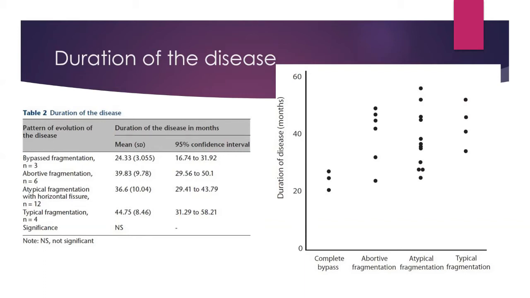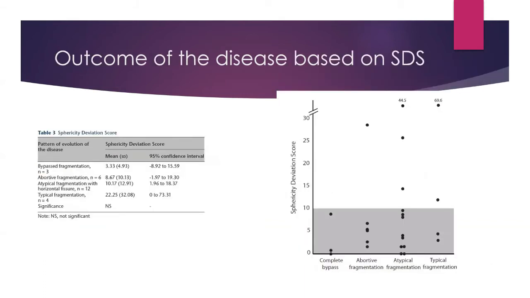As far as the outcome of disease based on the spherical deviation score, all three patients of complete bypass were in the below 10 range of spherical deviation score. Abortive fragmentation also had the majority of patients with favorable outcome, and atypical had variable results, with the majority favoring good outcomes and below the 10 score of SDS. However, atypical fragmentation had both good and poor outcomes.